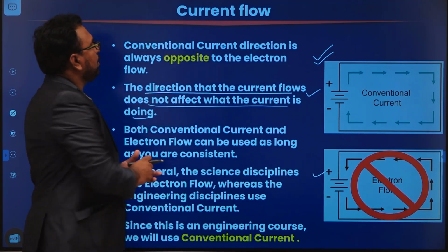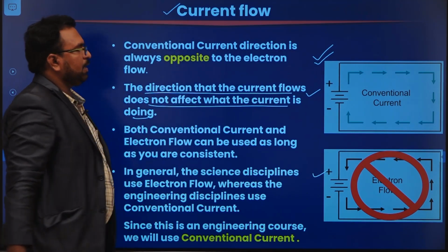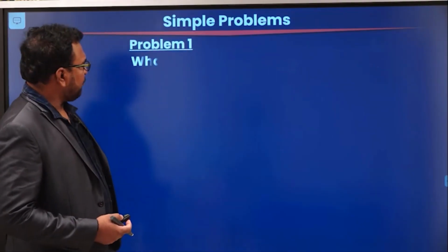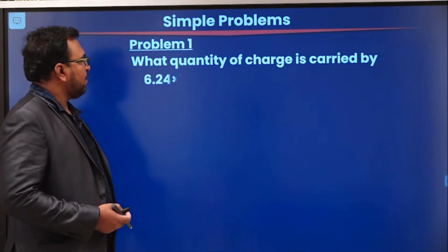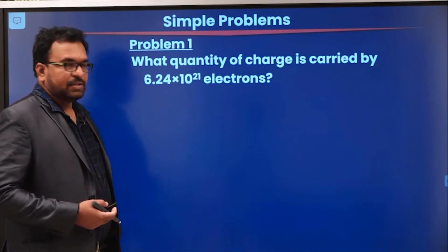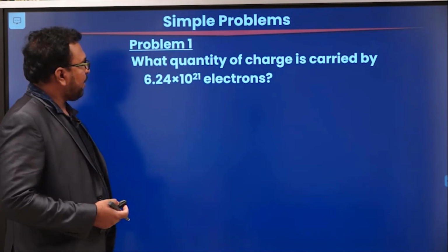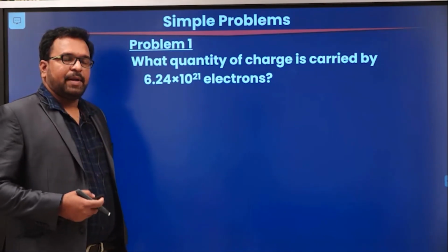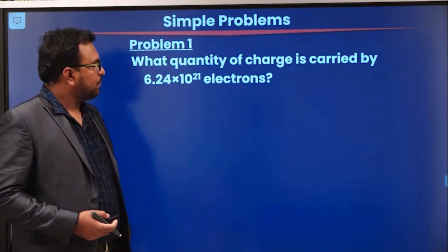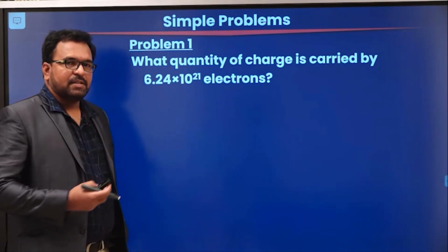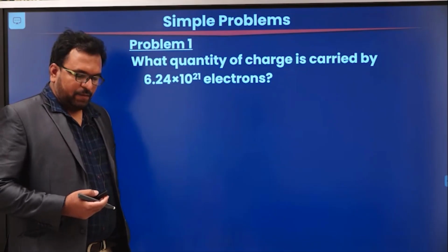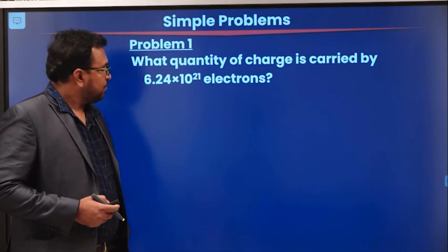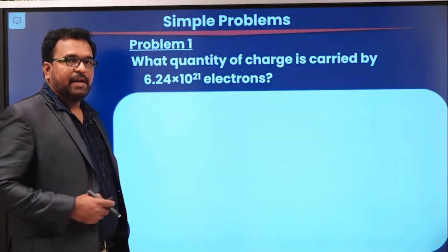That's all about current flow and electric current in a circuit. Let us solve some problems. So first problem, this first problem is about charge. What is the question? What quantity of charge is carried by 6.24 into 10 power 21 electrons? Whenever a problem is given, the first step while solving it is to write down the given data.